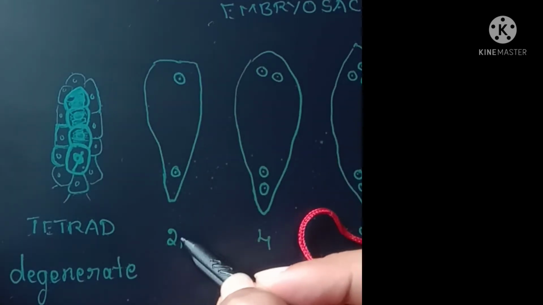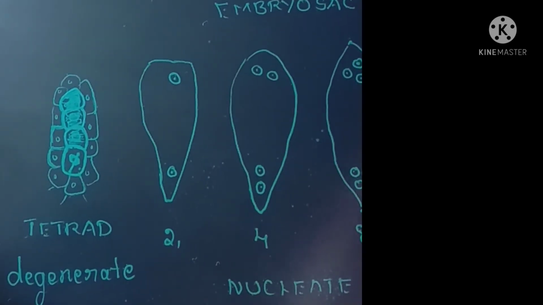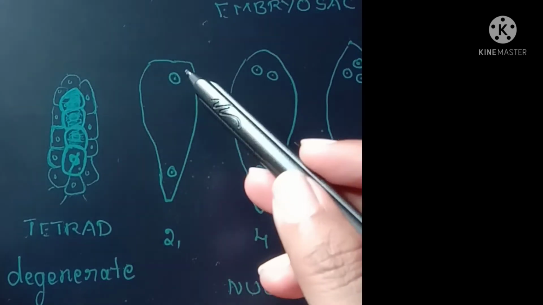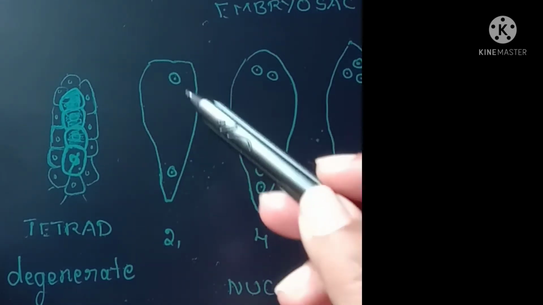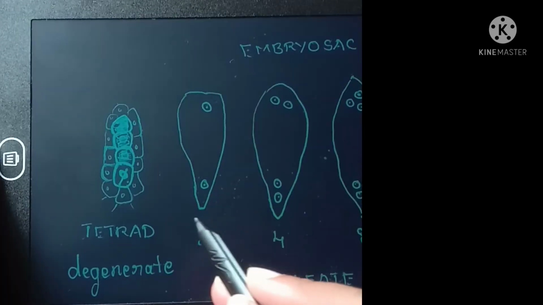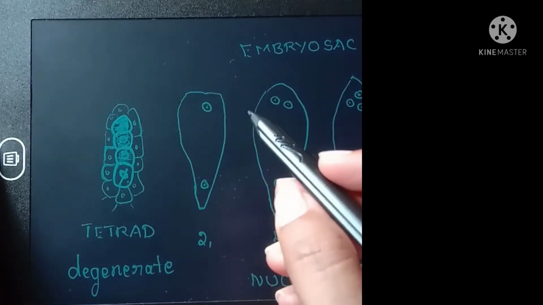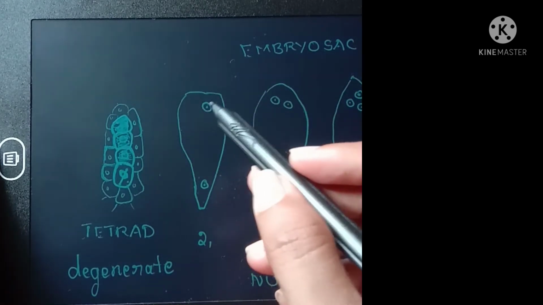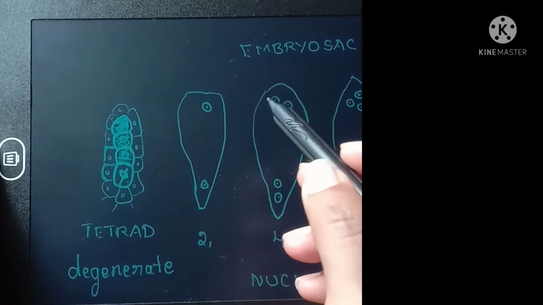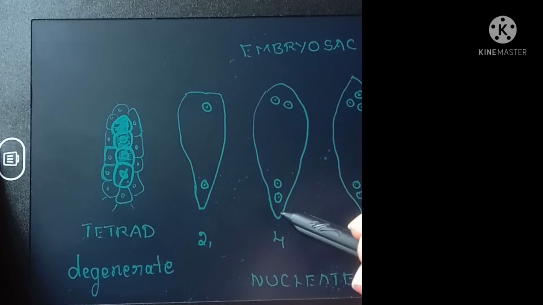This is the 2-nucleate stage of embryo sac. Both these nuclei have reached 2 different poles. This will be the micropylar end, this will be the chalazal end. Now these nuclei will divide again mitotically and produce 2 daughter nuclei each.